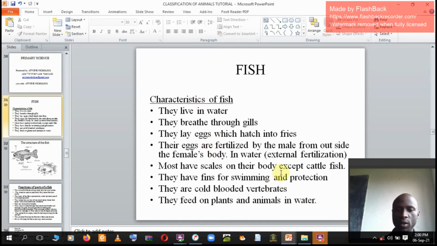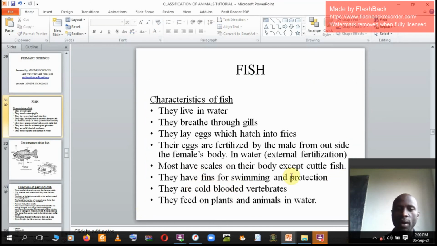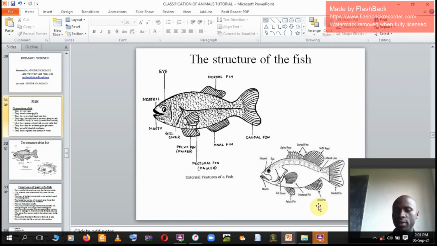Most have scales on their body except cuttlefish. It is only cuttlefish that do not possess scales. They have fins for swimming and protection. That's the role. Then they are called cold-blooded vertebrates. Why are they called cold-blooded? Their body temperatures change with the surroundings. They feed on plants and animals in water. That's what they feed on.